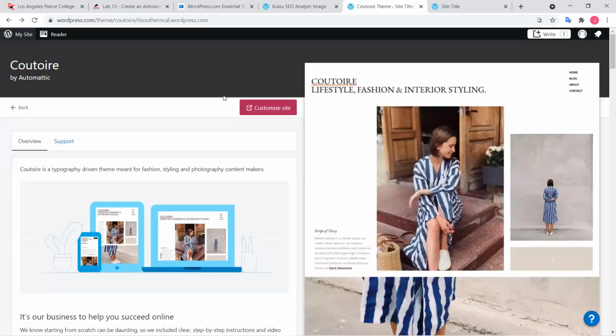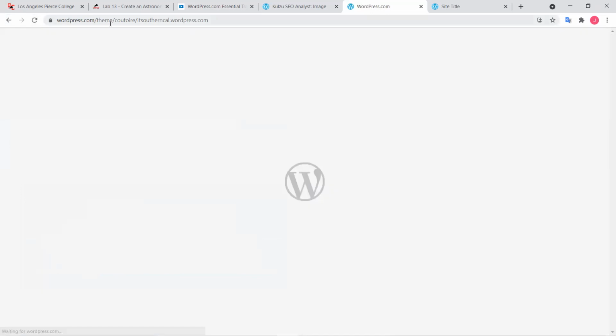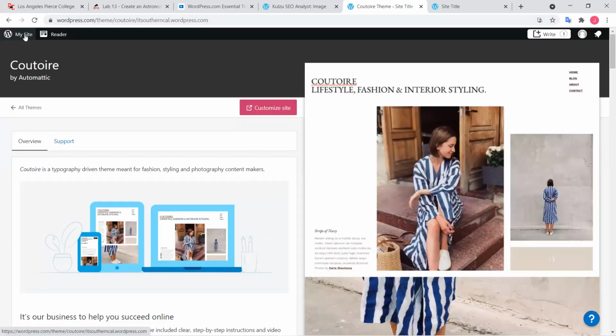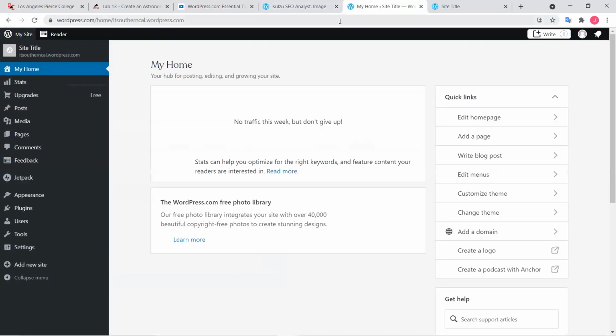One second right there. Maybe I clicked one too many times. Can I click on back right there? See what happens. Maybe my computer froze a little bit. It doesn't like the way that I keep on clicking.